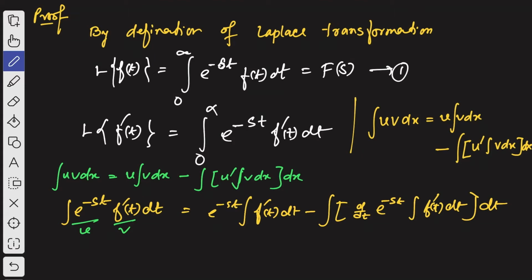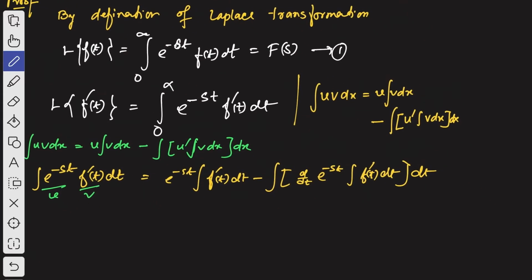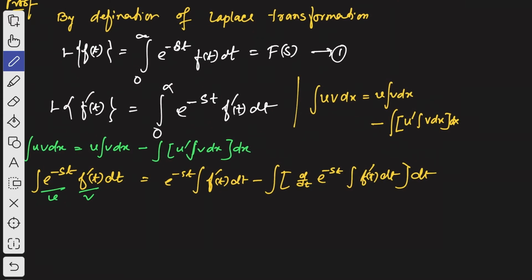Let me scroll down the page. Now next we will get e to the power minus st. If you integrate f dash of t, then you will get f of t, because f dash of t means derivative of f of t, therefore integration of f dash t dt must be f of t.